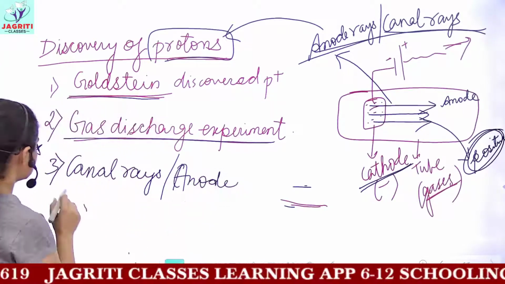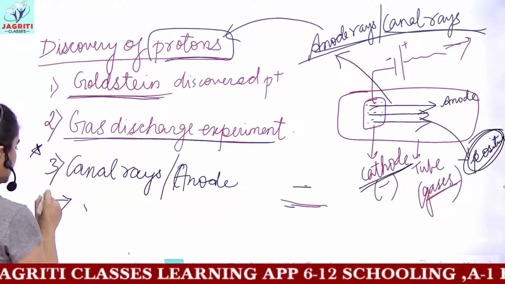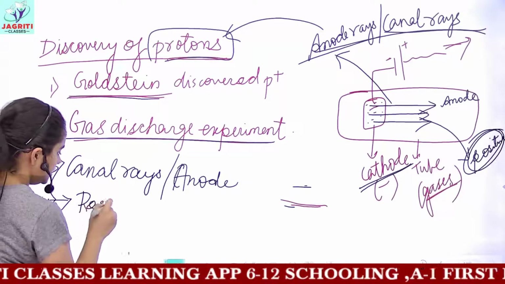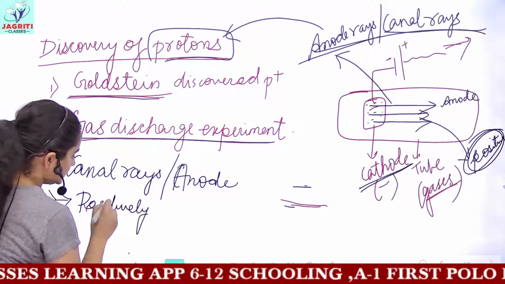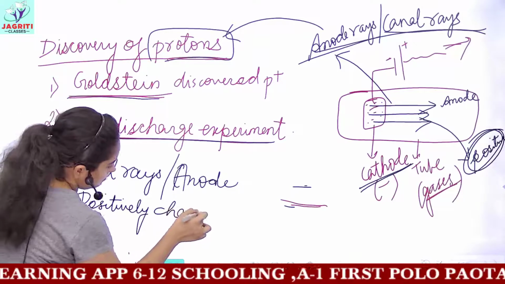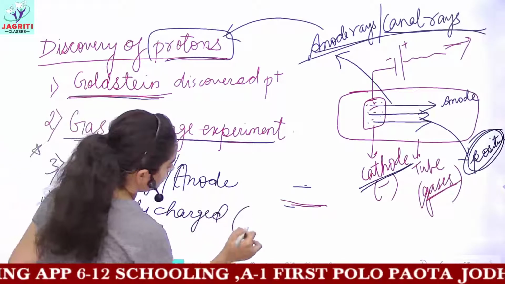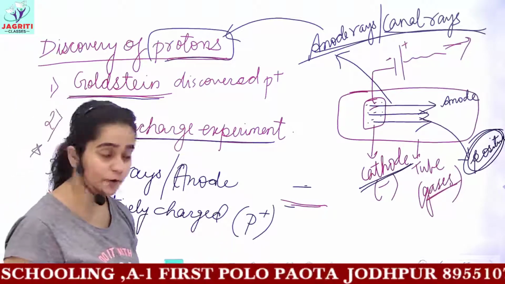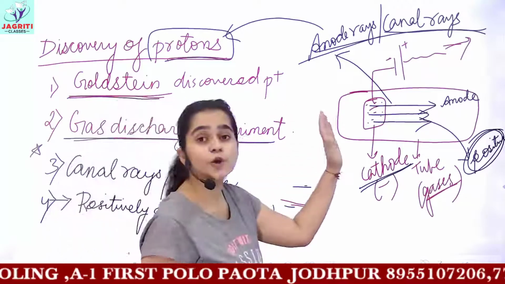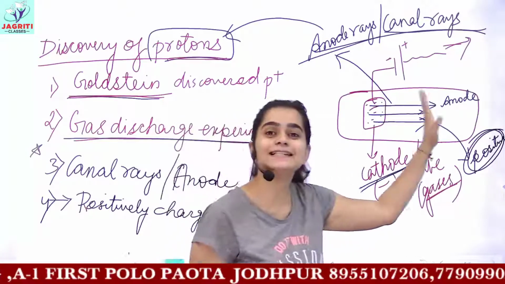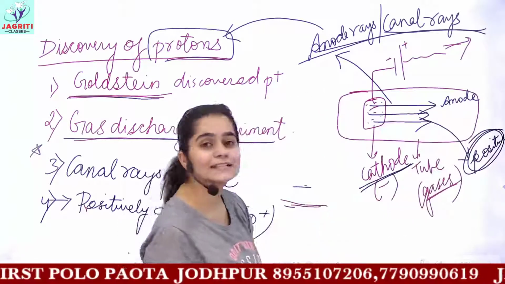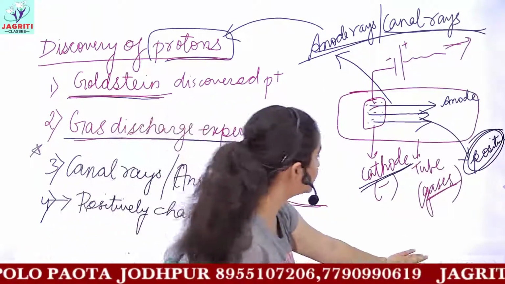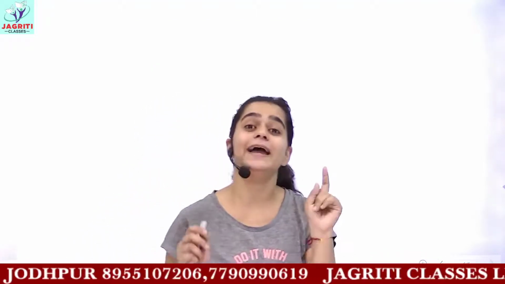Then there are certain characteristics: these rays are positively charged, and because they were positively charged, they were considered to be made up of protons. So these rays are a cluster or a group of protons which emerge from the cathode and move towards the anode, and in turn they are known as anode rays or canal rays. So this was all about the discovery of the first subatomic particle by Goldstein in his gas discharge experiment.